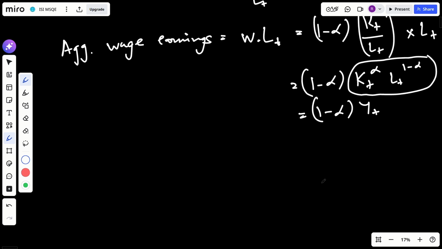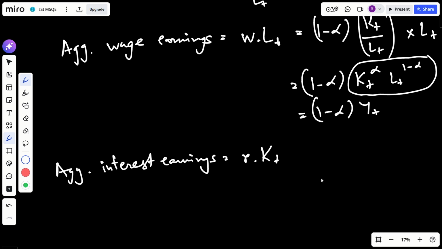Now for aggregate interest earnings, what will be the answer? It will be R times K_t minus R tau K_t.